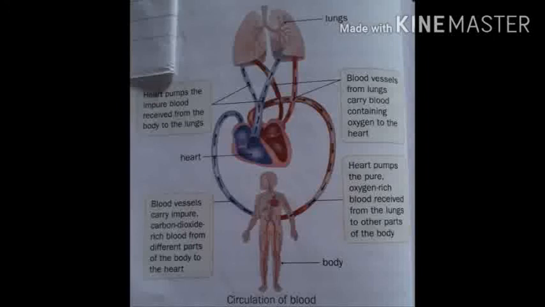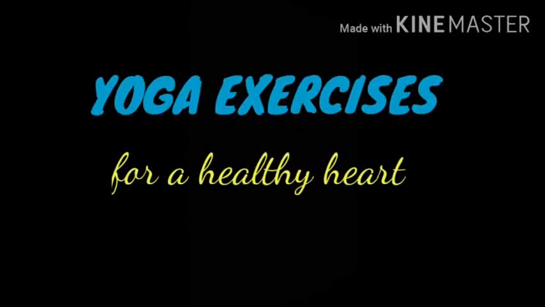Alright children, now let me tell you one interesting fact about the process of circulation, and that is when the body is at rest, it takes only 6 seconds for the blood to travel from the heart to the lungs and back. So children, in order to improve the circulation of blood, what should you do? Exercises, right? This I already told you when I was explaining tips for keeping a healthy heart.